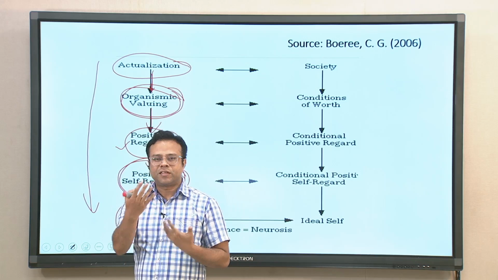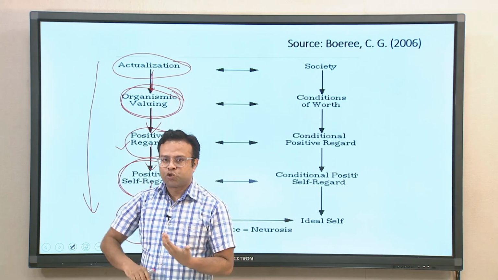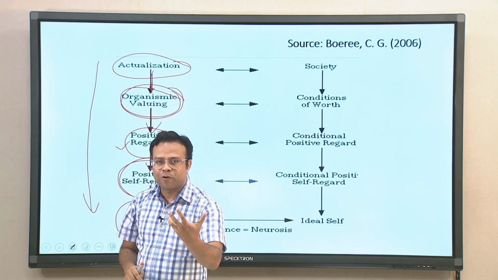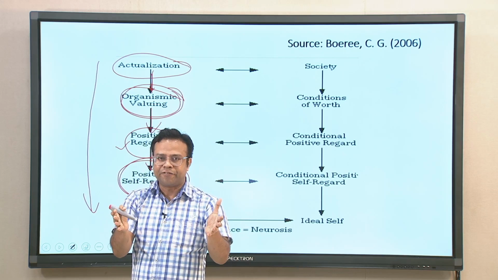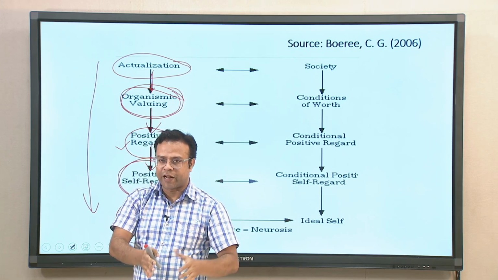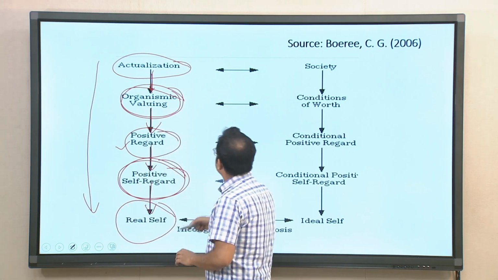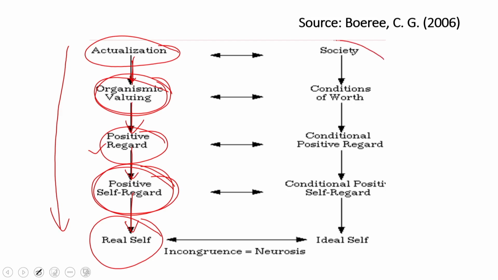Now, this generally does not happen in most of our lives. Why does this not happen? Because our life is not an isolated life, where everything generally goes like this. This actualization tendency has to interact with the society. Society has its rules, regulations, norms and values, what should be pursued, what should not be pursued, a lot of conditions. Now, this society leads to something called conditions of worth that we discussed.